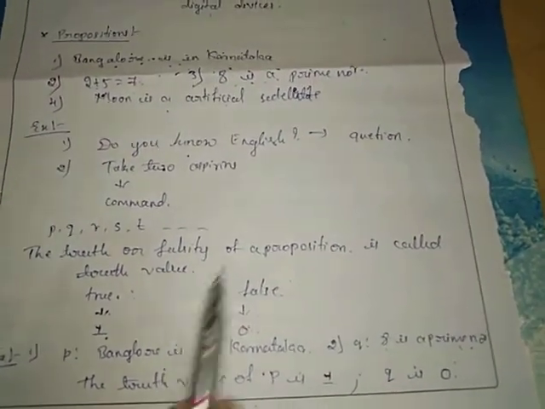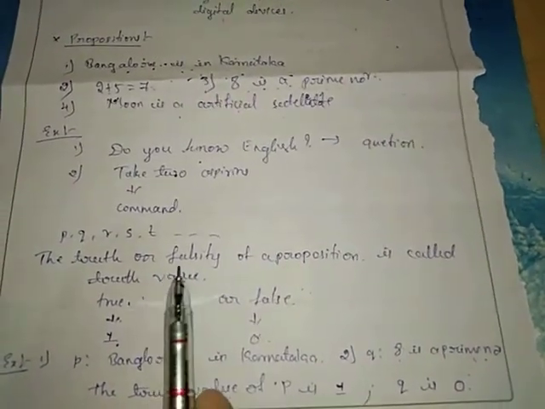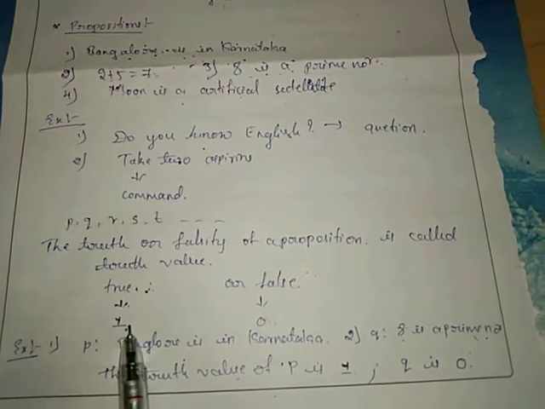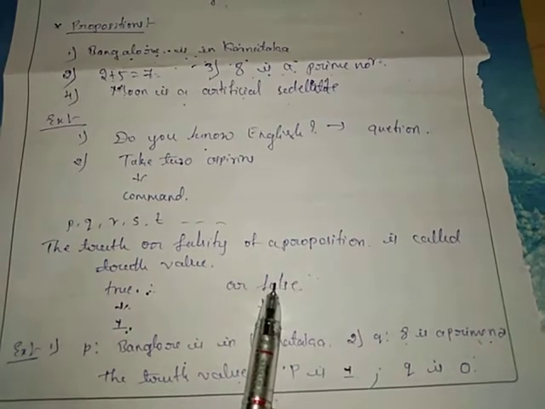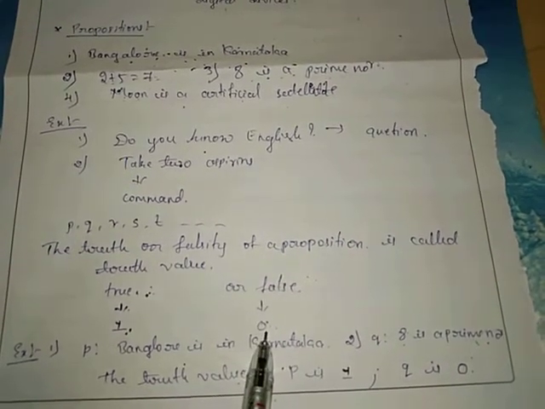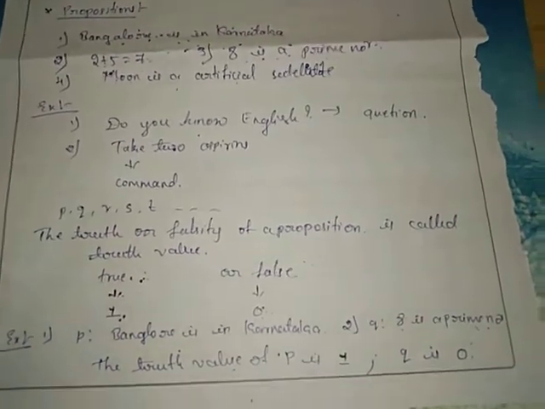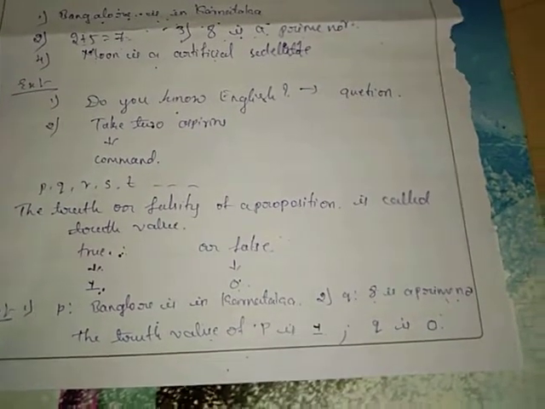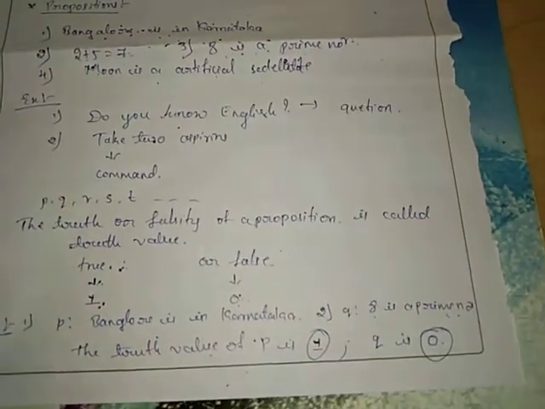So the truth or falsity of the proposition is called truth value. If the statement is true, then we use the symbol 1 to represent. And if the proposition is false, then we use the symbol 0 for the representation of the truth value. And here I am taking two examples, so those will indicate what is the meaning of the truth value. If the statement is true, we indicate it by 1. If the statement is false, we indicate it by 0.